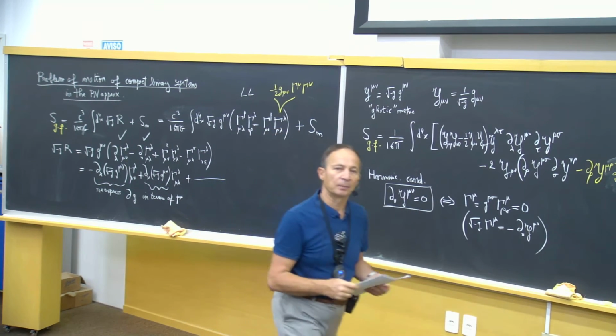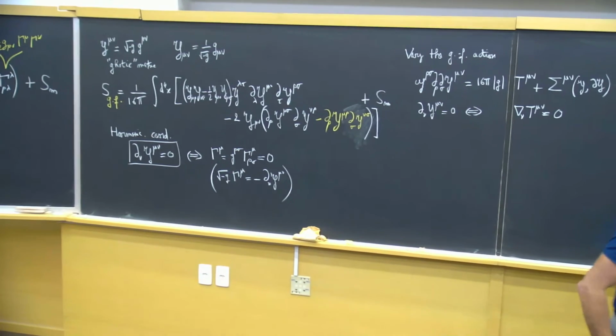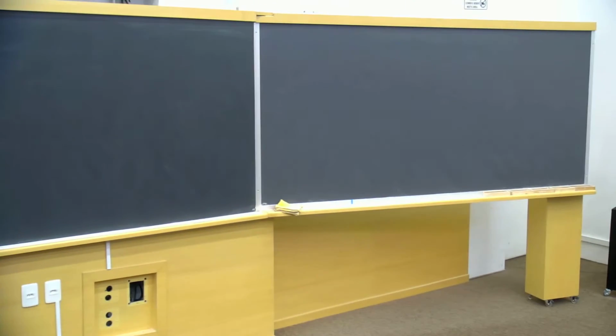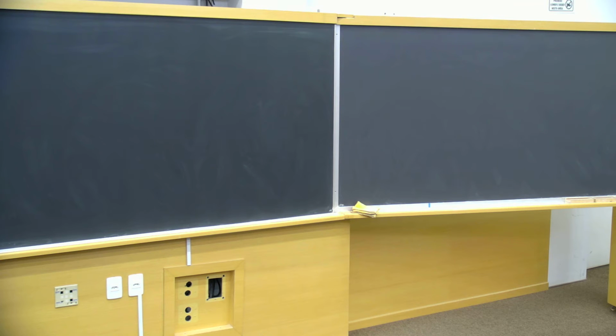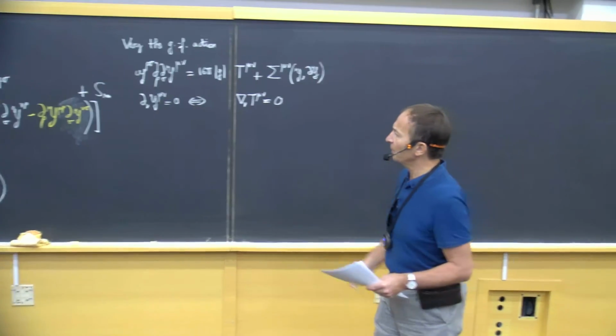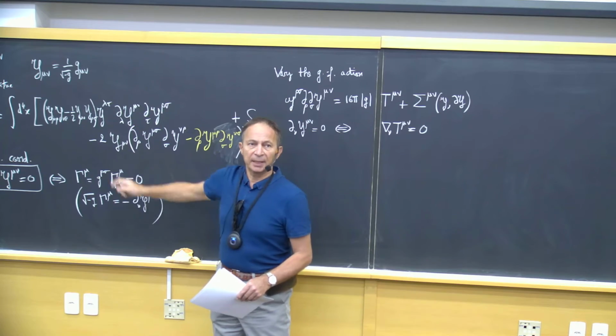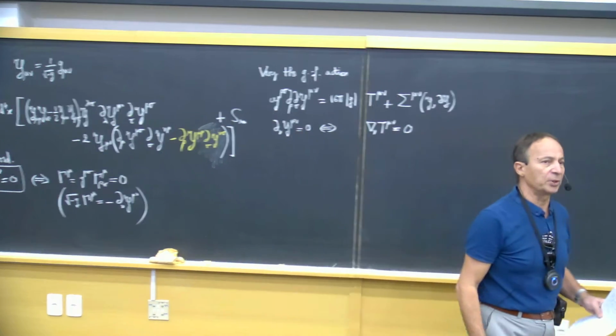Yes? Yeah. Or equivalently, you can have this form, vary with respect to the metric, and then you will get exactly the same equation. But it's a good exercise to vary it directly in this form with respect to the Gothic metric.